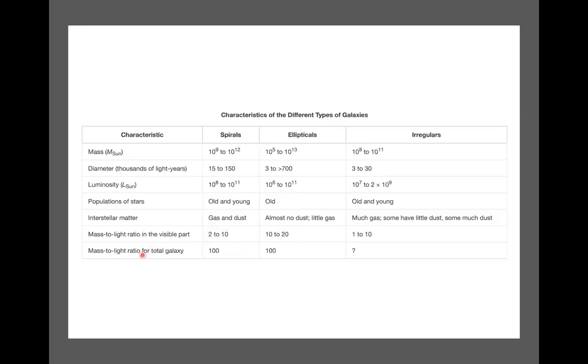But if you look at the mass to light ratio for the total galaxy, which means considering the halo part, including the dark matter, both values seem to be the same, right? Because we want to include the dark matter, which tells you that there is a lot more dark matter than normal matter inside these galaxies. So that makes a huge contribution to the galaxy.